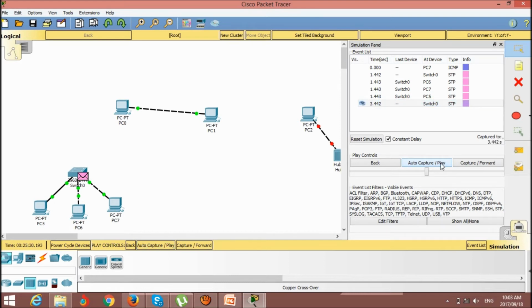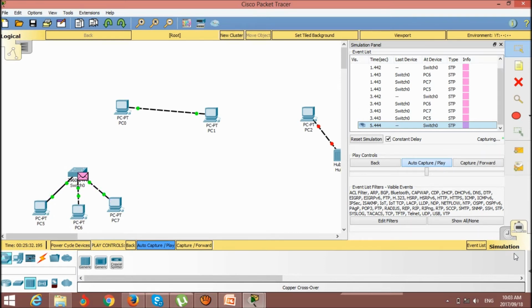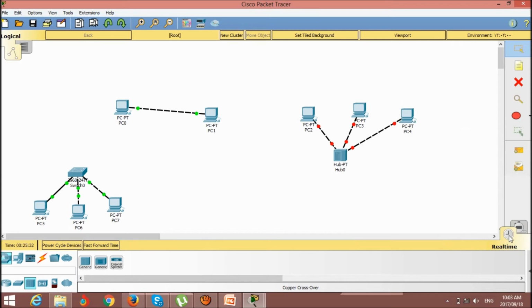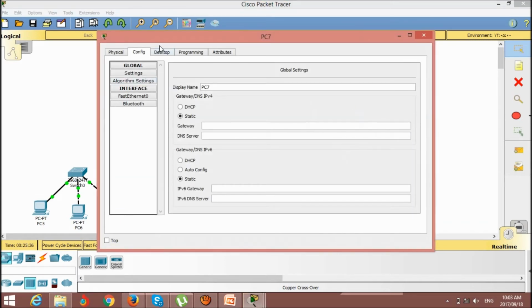Maybe there is a problem in the network. I think there is a problem in the network. I will see what the problems are. No problem. For example, maybe here, config.